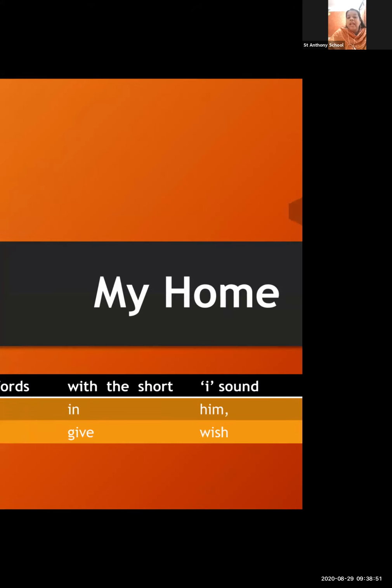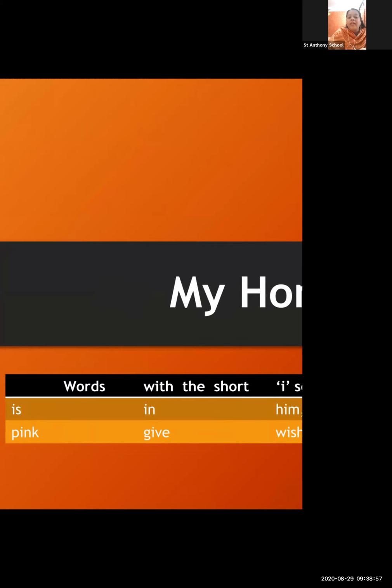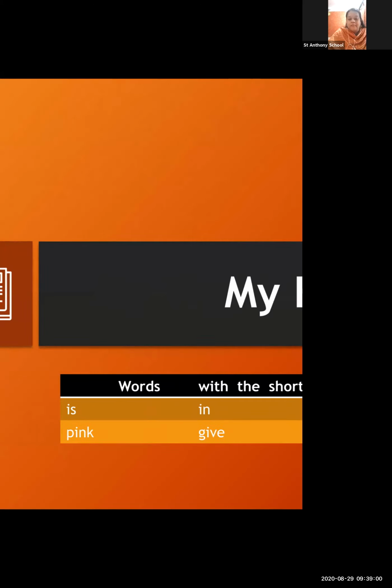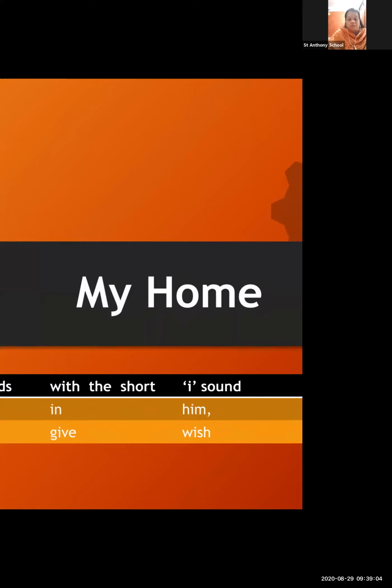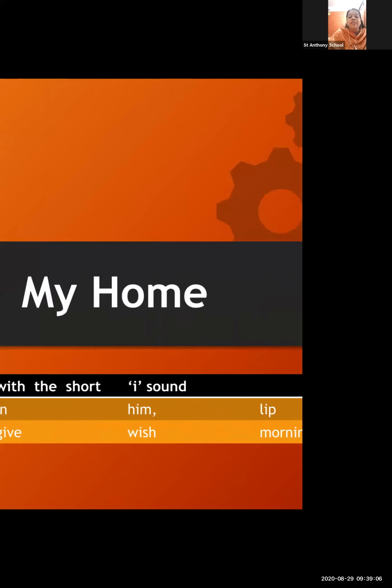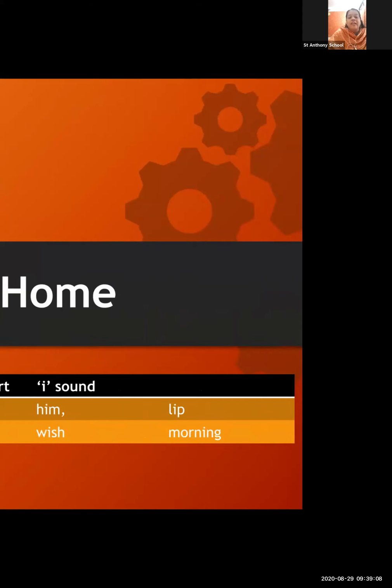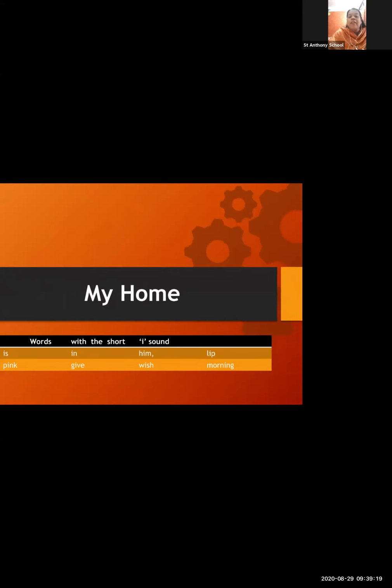Here we can see HIM him, WISH wish. Everywhere you can see I is there. These are the words with the short I sound. Two more words are here: LIP lip and MORNING morning. Everywhere there is I in the spelling, and all these words are with short I sound.